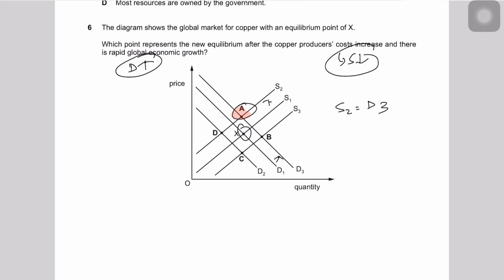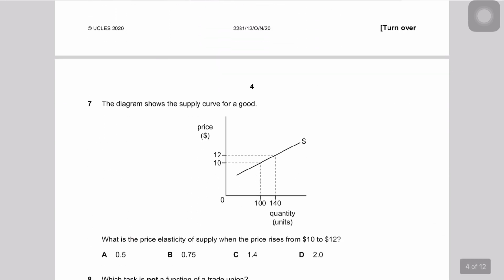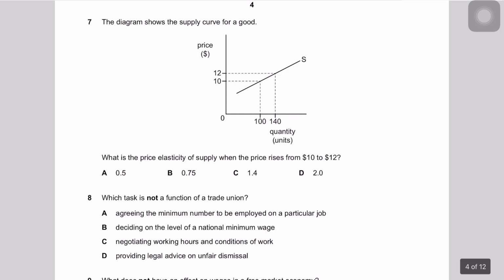Now we move to question number 7. Question number 7 says the diagram shows the supply curve for a good, and the supply curve is upward sloping. It's given the original price. It says calculate the PES when the price rises from 10 to 12, and obviously a rise in price would result in an increase in quantity supplied because there's a direct relation between supply and price. So the formula for PES is percentage change in quantity supplied divided by percentage change in price, right?